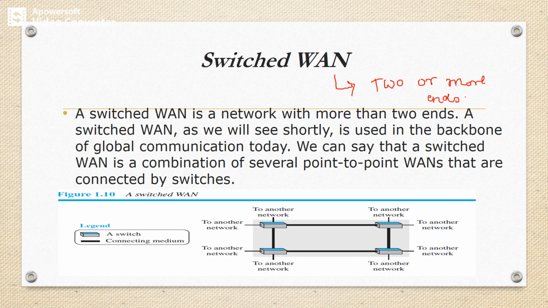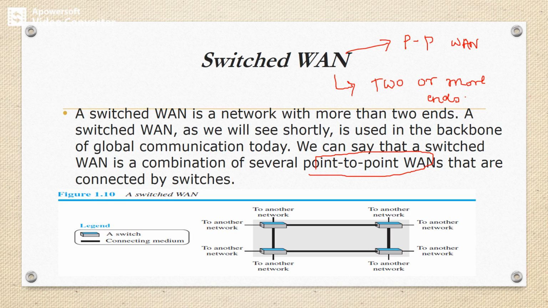A switched WAN, as we will see here, is used in the backbone of global communication today. We can see that a switched WAN is a combination of several point-to-point WANs. So we can construct a switched WAN by combining several point-to-point WANs.